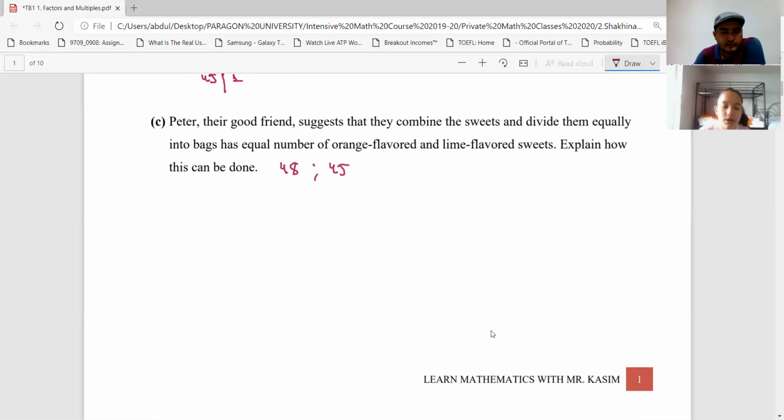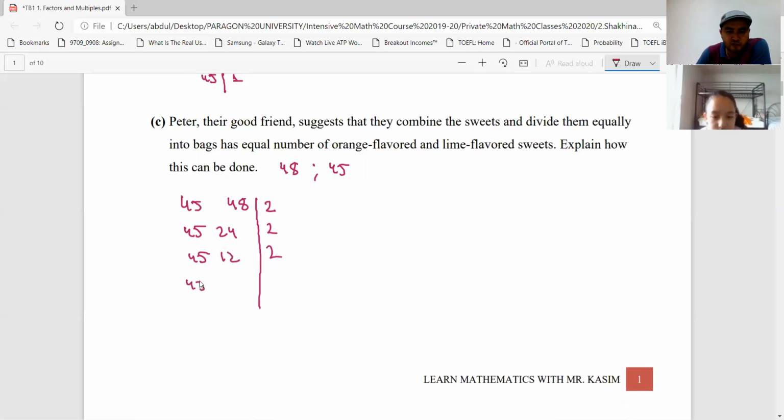On the table that we made of bags and sweets for each number, maybe we could find the numbers that are similar. Combine the sweets and divide them equally into bags, right? Divide them equally means we can divide these numbers. Let's first divide by 2: 48 becomes 24, 45 stays. Divide by 2, 24 becomes 12.